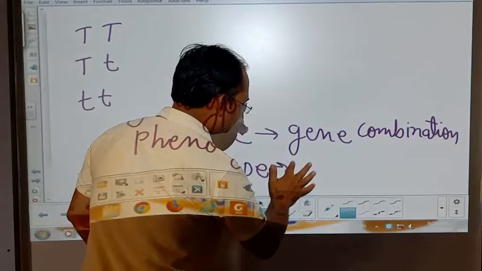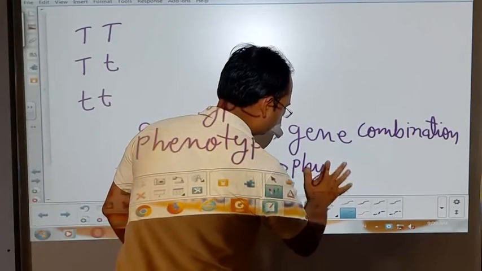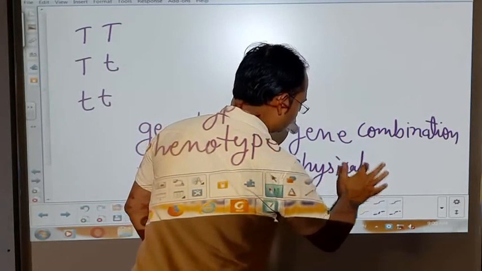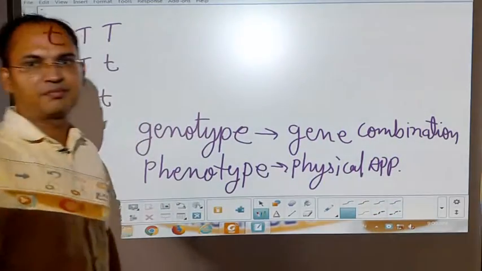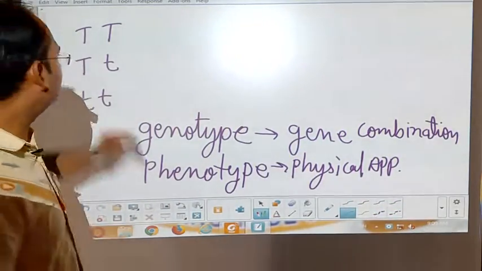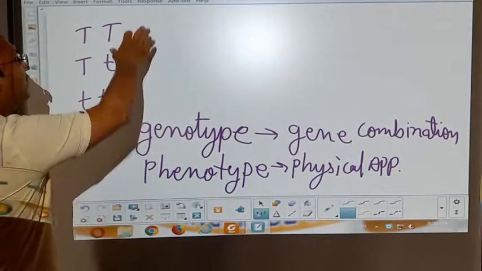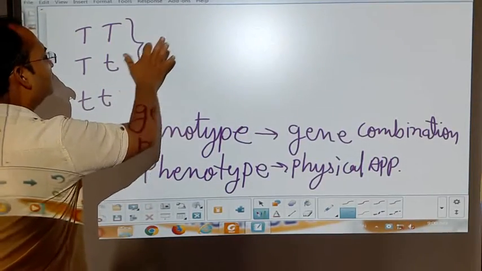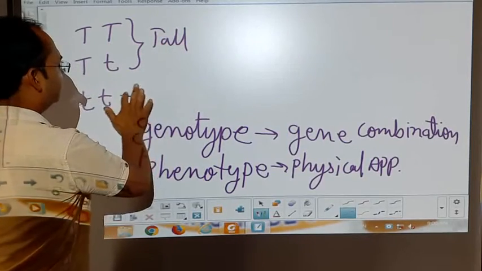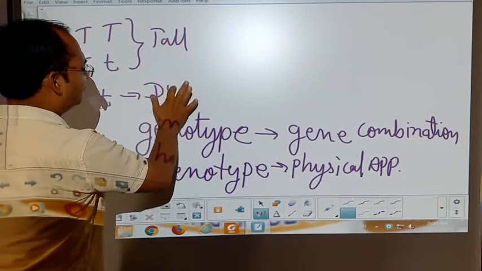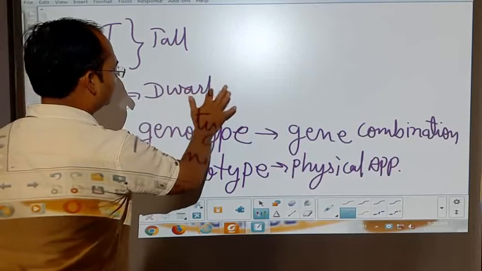the physical appearance of the characters, what we see from the outside. So if we see these three plants from the outside, these two will be tall and this one will be dwarf, or we can say short.